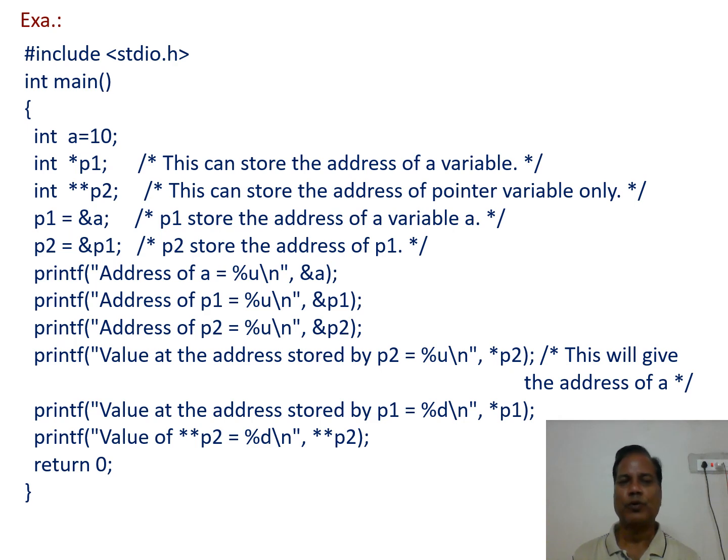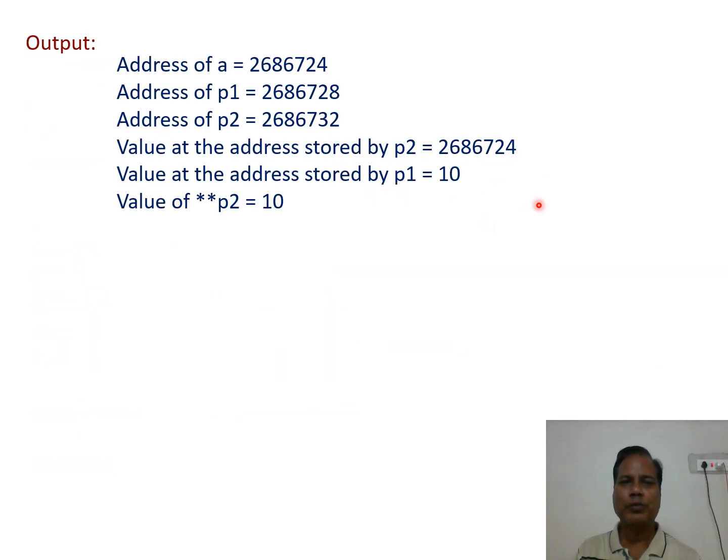And the return statement is the end of the program. Let us see the output of the program. The address of a is printed here, the address of p1 is printed, the address of p2 is printed, the value at the address stored by p2, that is the address of p1, is printed here. The value at the address stored by p1 is equal to 10, and the value of pointer to pointer p2 is equal to 10. So what is the value of this one? That gets printed.